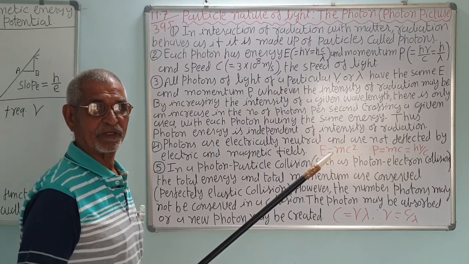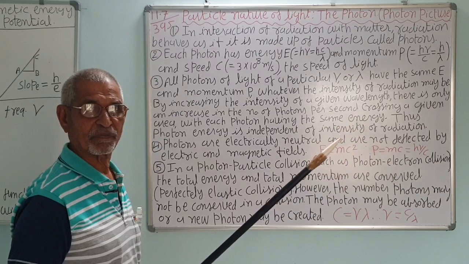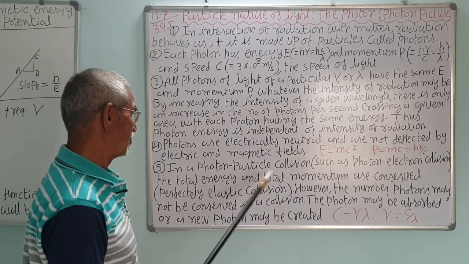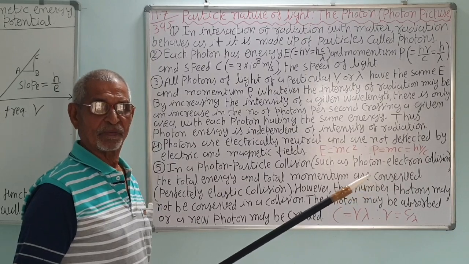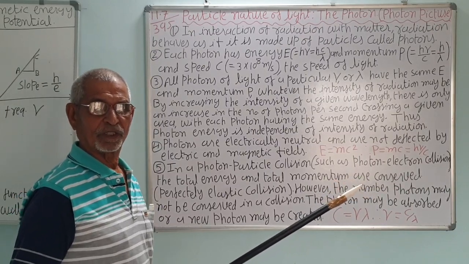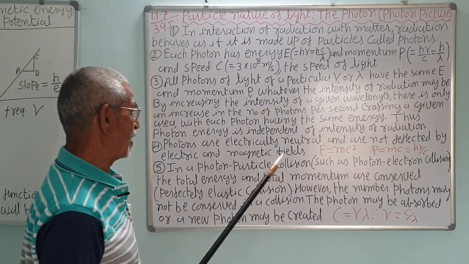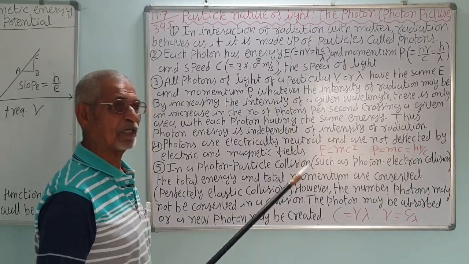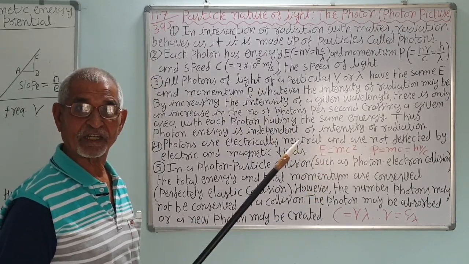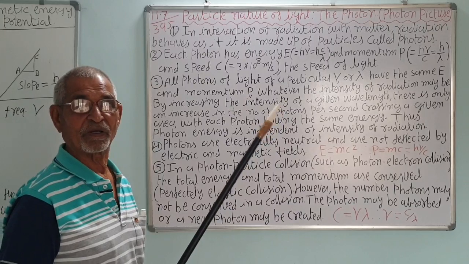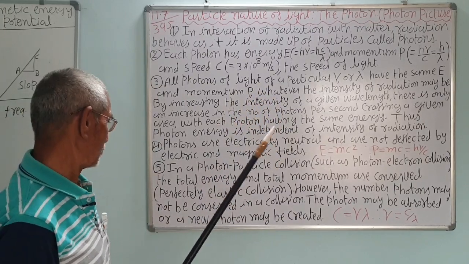But if it is an electron or beta ray, it will be affected. A beta ray is negatively charged, so it will be deflected toward the positively charged plate if it is passed through a capacitor plate. An alpha particle is positively charged, so it will be attracted toward the negatively charged plate. But gamma rays, X-rays, photons, light rays are electromagnetic waves. They have an electric field and magnetic field, but remember, they are uncharged. They are unaffected by both the fields.